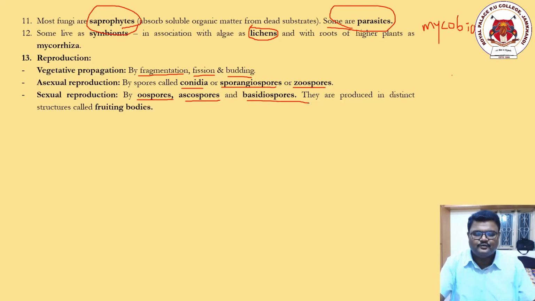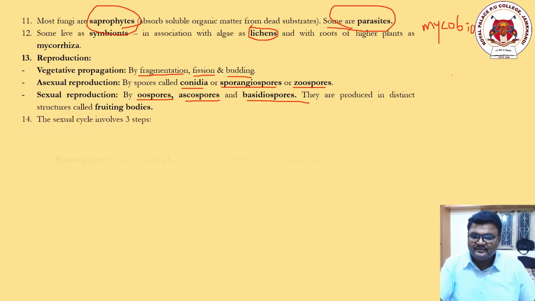I told you, a fruiting body will have so many small, granular, spherical spores, and when these spores hatch out and come outside, there will be growth of newer fungi, newer organisms. Okay, now spores, don't forget this.